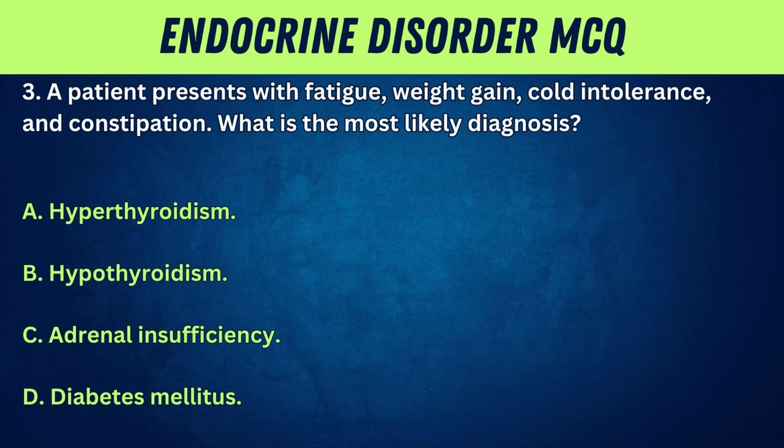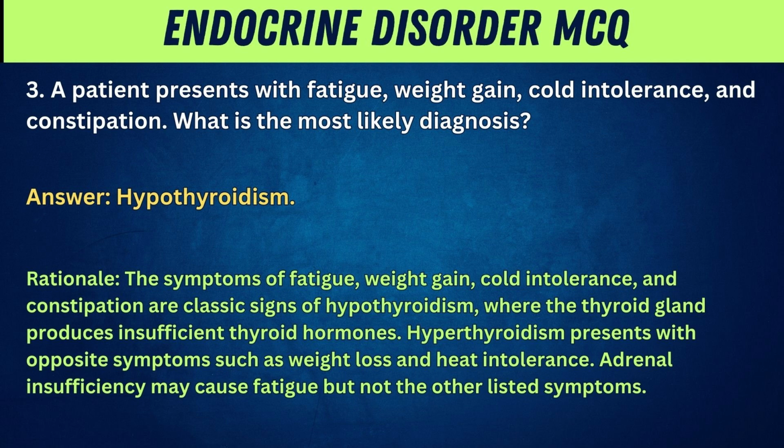3. A patient presents with fatigue, weight gain, cold intolerance, and constipation. What is the most likely diagnosis? A. Hyperthyroidism. B. Hypothyroidism. C. Adrenal insufficiency. D. Diabetes mellitus. Answer: Hypothyroidism. Rationale: The symptoms of fatigue, weight gain, cold intolerance, and constipation are classic signs of hypothyroidism, where the